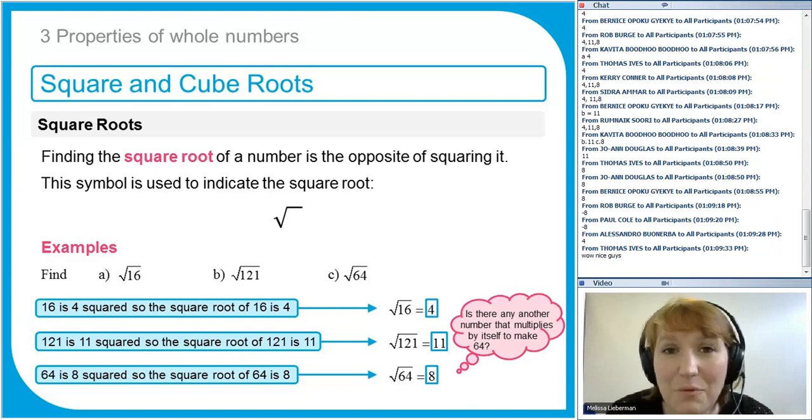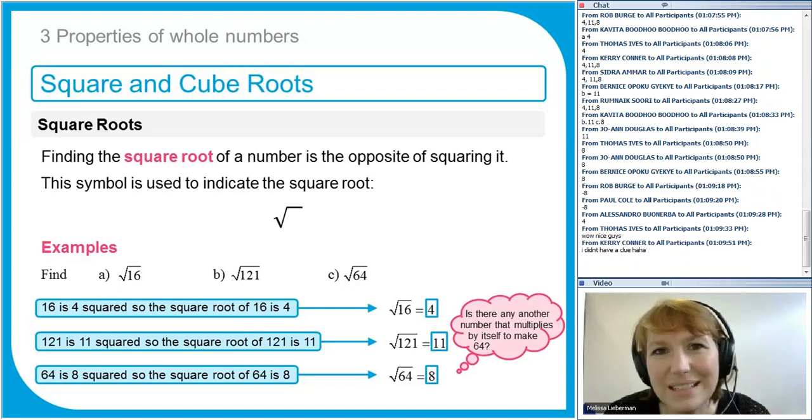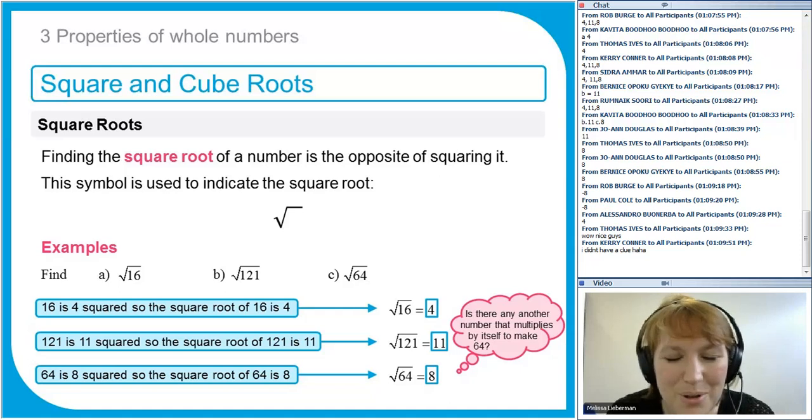Now, from negative numbers, math is complicated, isn't it? From negative numbers, we know that negative 8 squared, minus 8 times minus 8, is also 64, because the minus signs cancel out. So actually, every number has 2 square roots, a positive version and a negative version. Now, this is a little bit beyond grades 1 to 3 that I'm trying to target for the Unit 1 lessons, but I always like to push you a little bit outside of your comfort zones, and this will come up in algebra later on.